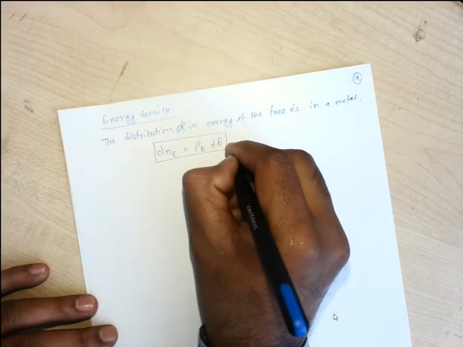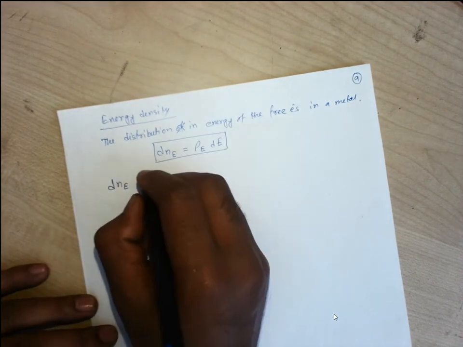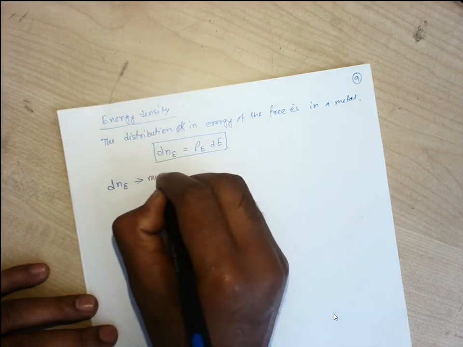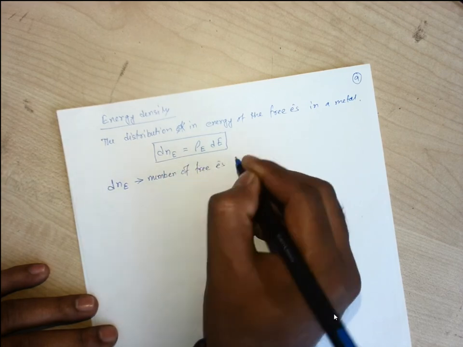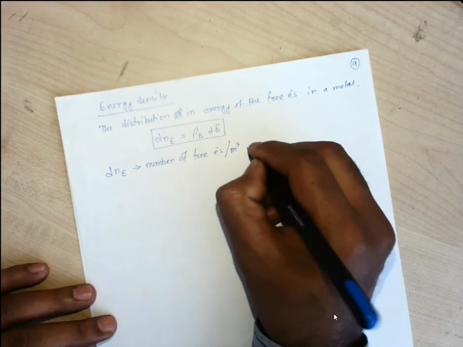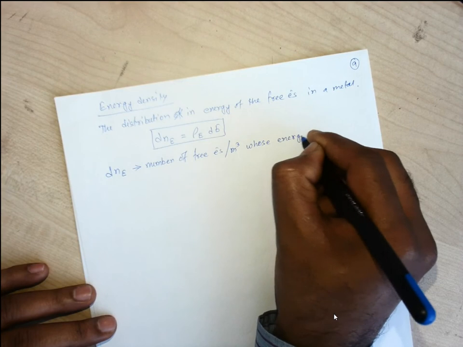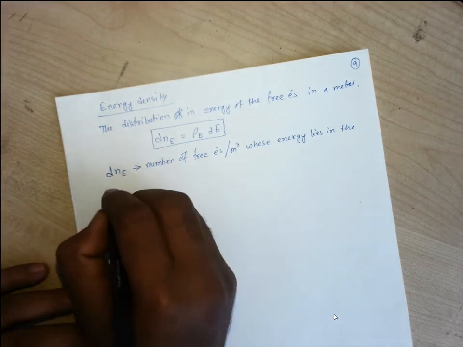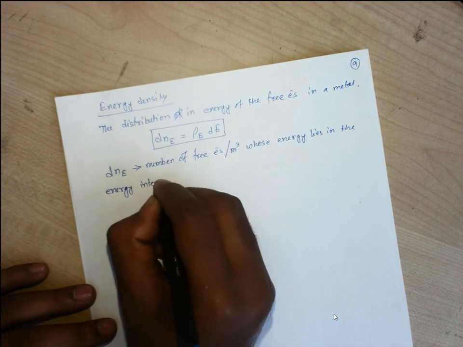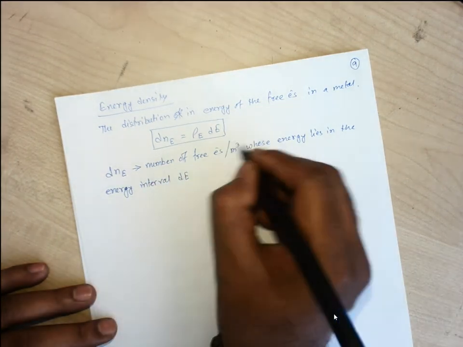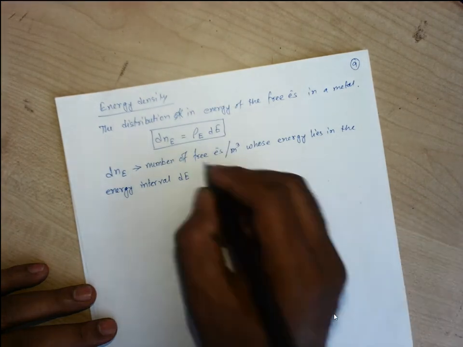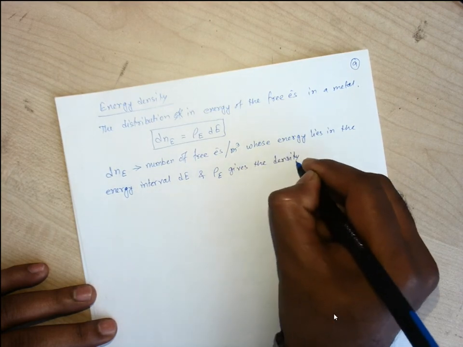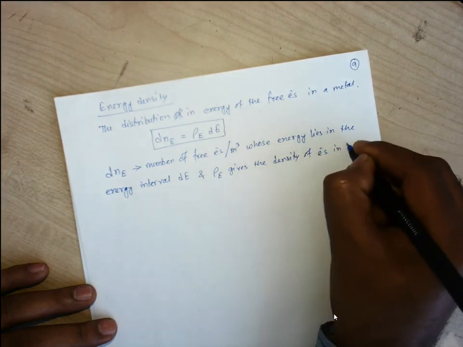Here dN suffix E represents the number of free electrons per cubic meter whose energy lies in the energy interval dE, and this rho E gives the density of electrons in this interval.